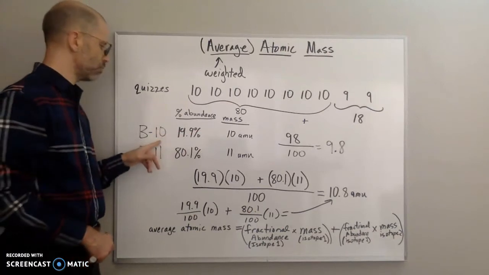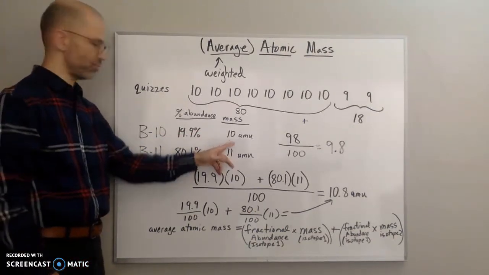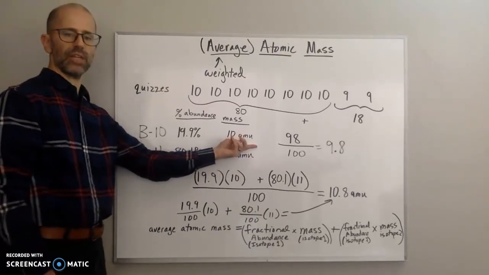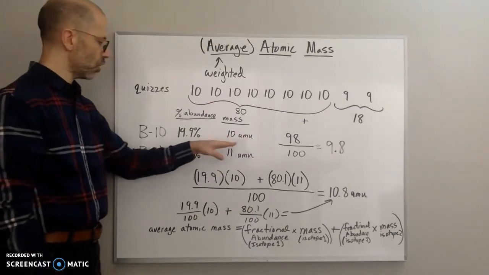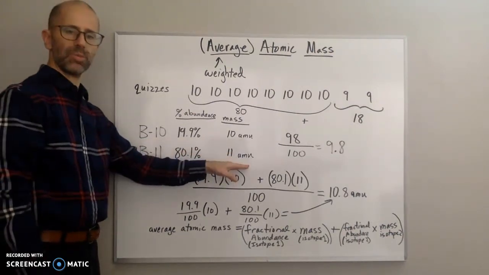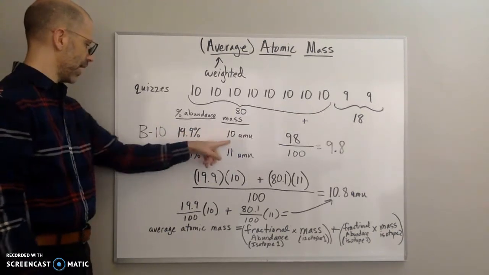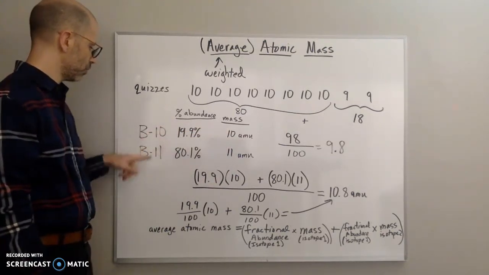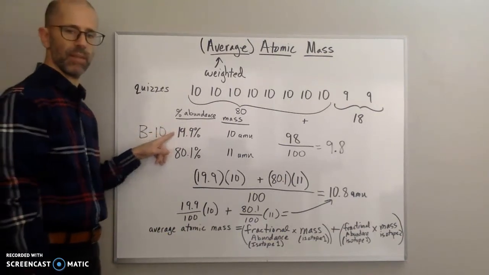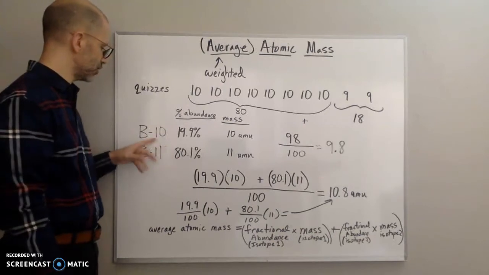So the mass of a boron 10 atom is going to be about 10 AMUs. AMU is a mass unit, atomic mass units. So we have 10 AMUs for boron 10, 11 AMUs for boron 11. So I have the masses of each isotope of boron, and I have the percent abundance, how much per 100 that I have in nature.